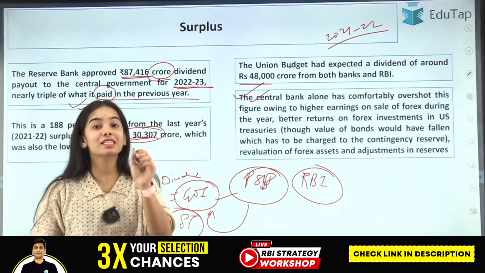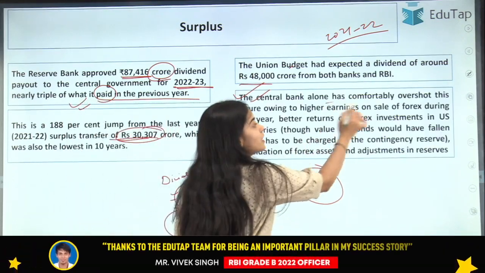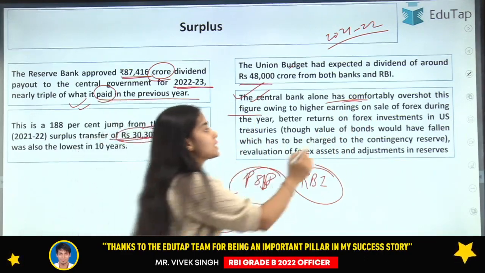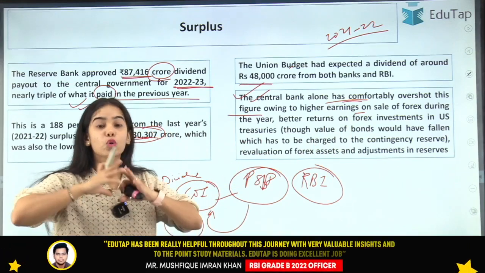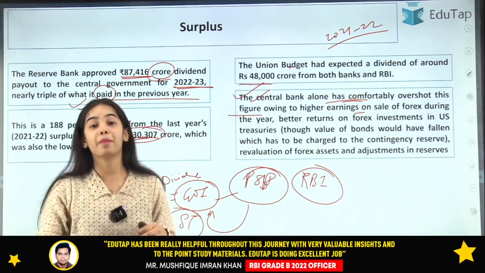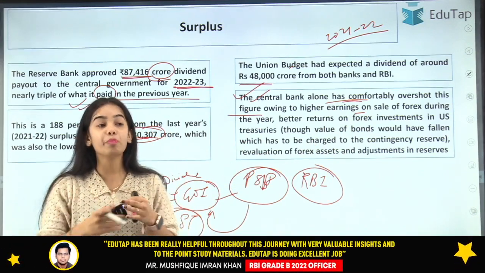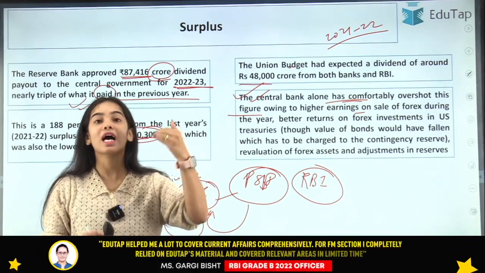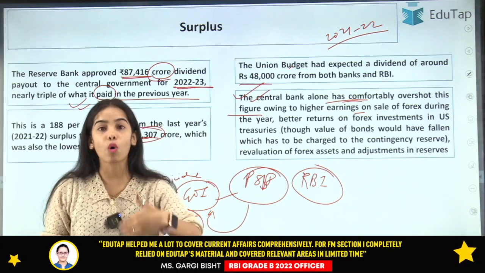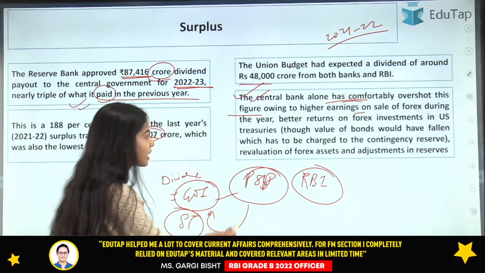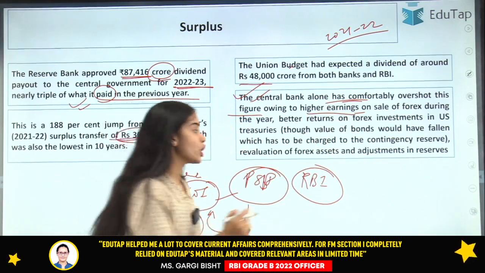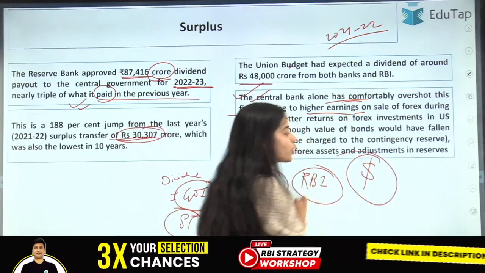Now you can see that the central bank alone has comfortably overshot this figure owing to the higher earnings on the sale of forex. So why is there so much surplus transfer happening, or how was the RBI able to come up with such high profits after paying out the cost from the income? This was because of the higher earnings on sale of foreign exchange. So RBI was selling the dollars.